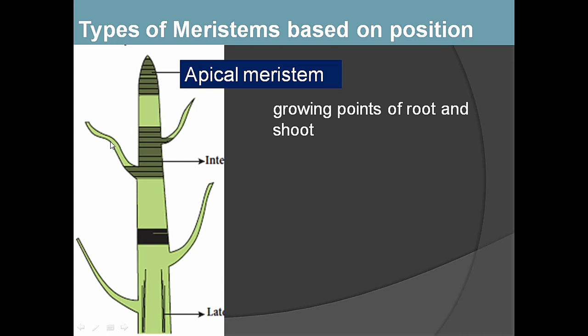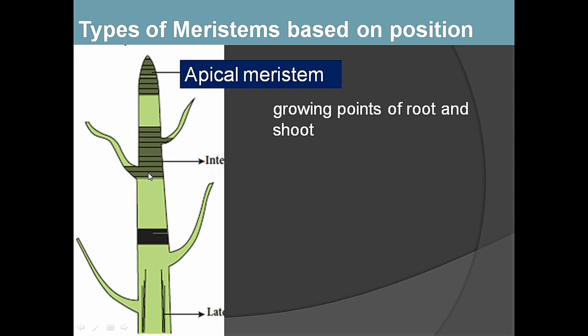This is a leaf, another leaf, another leaf. The leaf base, the base of the leaf has a meristem. That is called as intercalary meristem. Intercalary meristem is also present in between the nodes. This is a node. Node is the place where leaves arise. This is another node where another leaf arises. The distance between one node and another node is internode. In sugarcane, the nodes are very clearly seen.